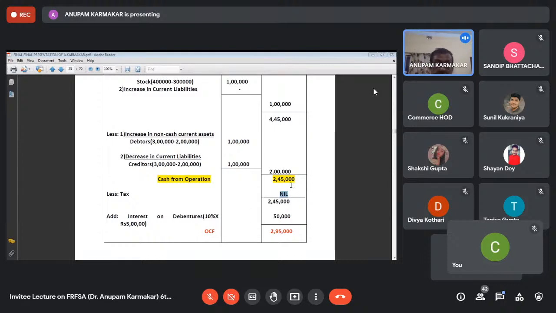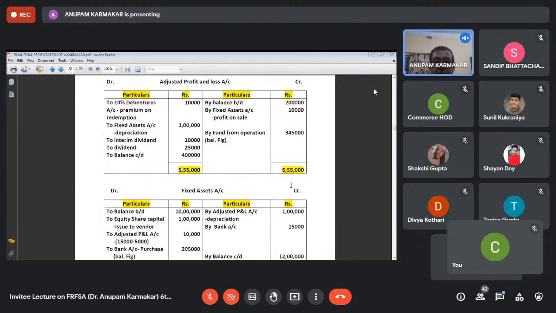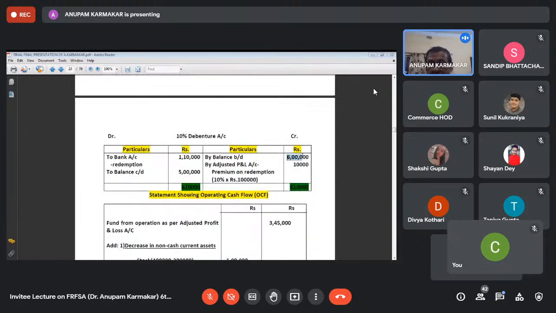Interest on debentures, see what is the amount due on interest on debentures. You go to the debentures account, opening is 6 lakh, closing is 5 lakh. So that means there is a redemption of 1 lakh debentures along with a premium of 10,000, so 1,10,000. As per the nominal value, 6 lakh is the opening, closing is 5 lakh.